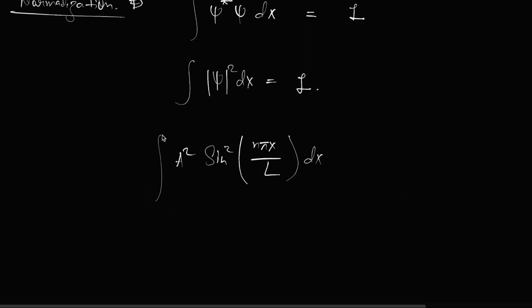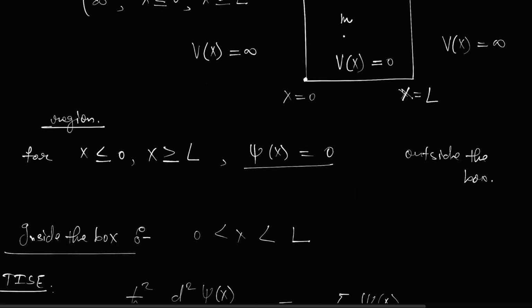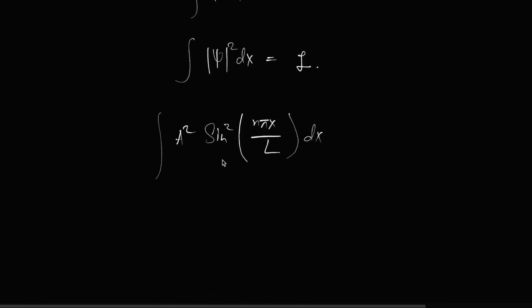Now from minus infinity to infinity you can integrate it, but you know that the wave function is 0 in this range. It is already 0 in this range, right? And it is already 0 in this range, so the integration will automatically give you 0 for these reasons. So you only need to integrate from 0 to L, because that is finite only. The wave function that we have written is also for that reason only. We have written the limits now. So from 0 to L, and you will write it equal to 1.